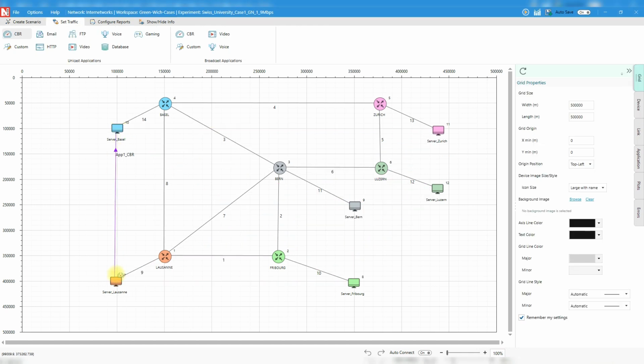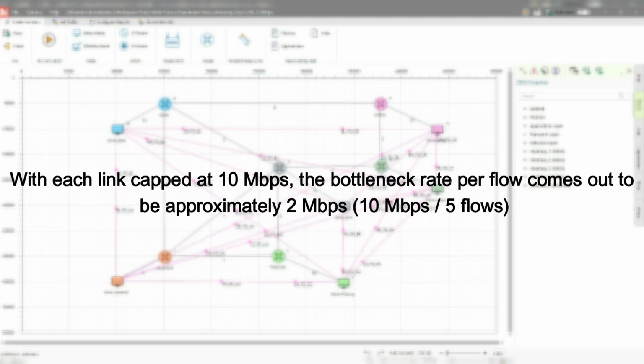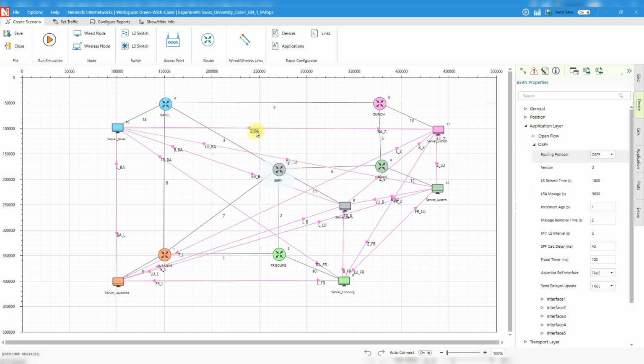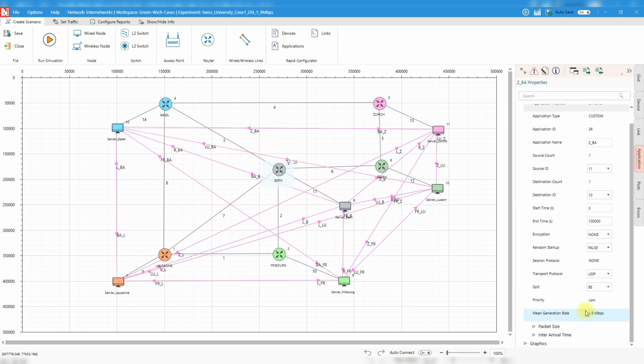This rate is chosen because each city exchanges traffic with 5 other cities through a bottleneck link that connects the router to a server. With each link capped at 10 megabits per second, the bottleneck rate per flow comes out to approximately 2 megabits per second, 10 megabits per second divided by 5 flows. In the router properties, we will first configure OSPF as the routing protocol. Next, we move to the application properties. Here, each flow is set to a rate of 1.9 megabits per second.